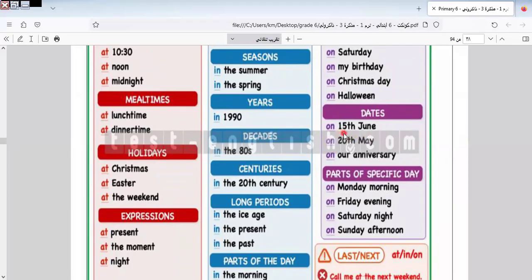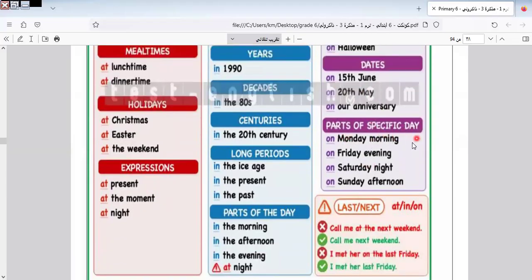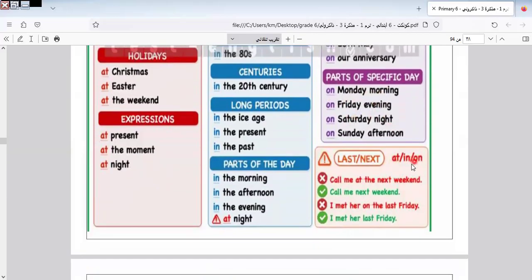I make a date that I would like to say, like on 15th. So I specialize the day. Okay, I specialize the day. So on 15th, on 20th, on. So here we use on. Parts of a specific day, like on Monday morning, on Friday, on Saturday. We don't add on before last or next. So saying call me on the next is wrong. We say call me next. We say I met her on the last Friday. It's wrong. We say I met her last Friday.